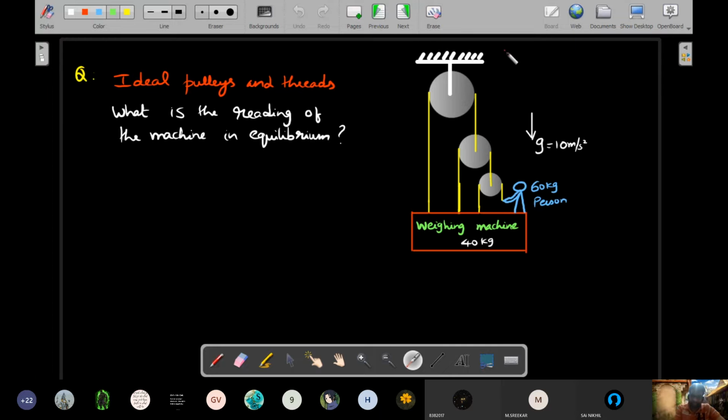Ideal pulleys and ideal threads. Once it is at rest, it would be far, far easier.